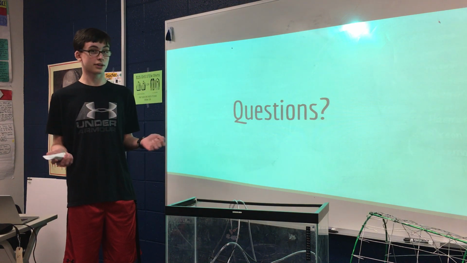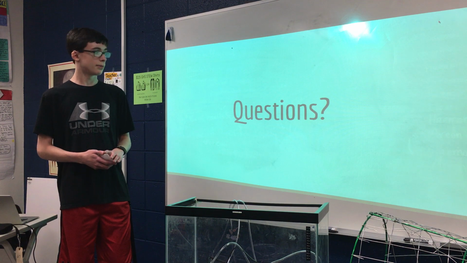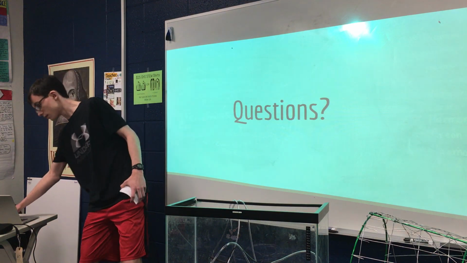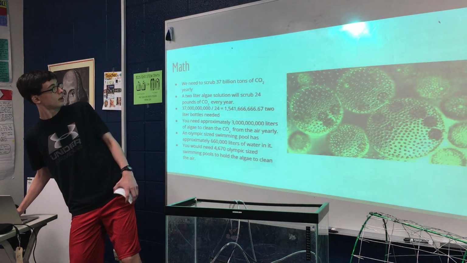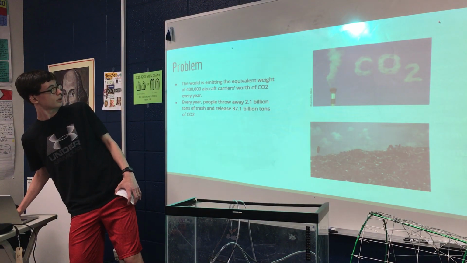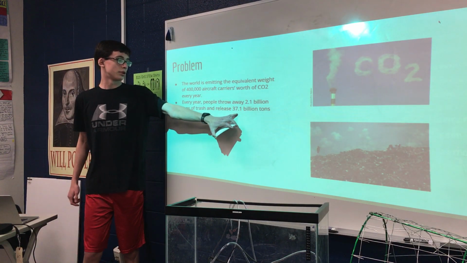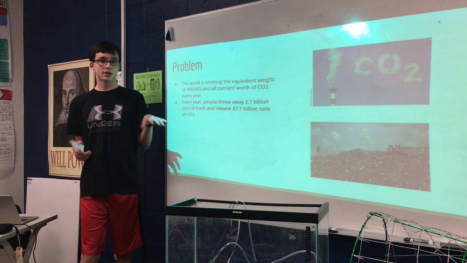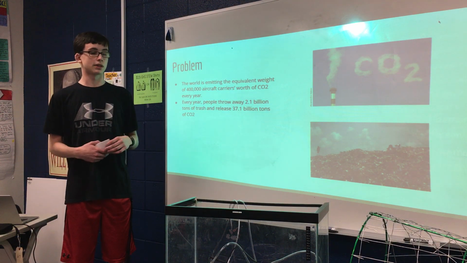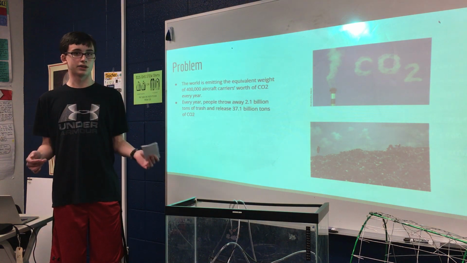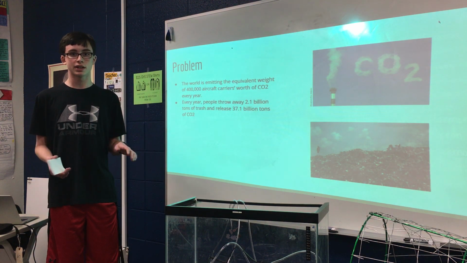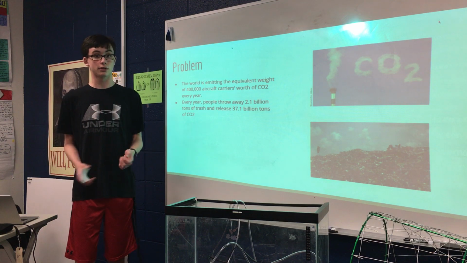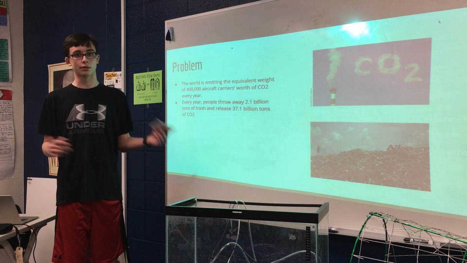I'm not saying get rid of all the CO2, I'm just saying get rid of a lot of it. There's 37.1 billion tons of CO2 being released, and the way we can counteract that is with the algae scrubbing only like 12 billion tons of CO2. That way we still have excess CO2, but we are getting rid of some of it.